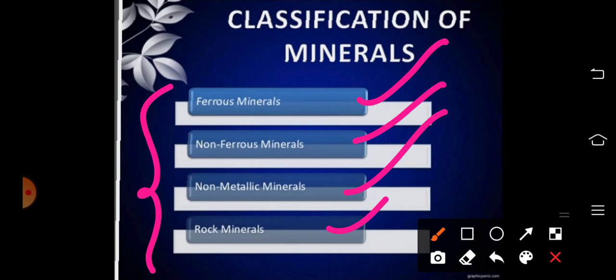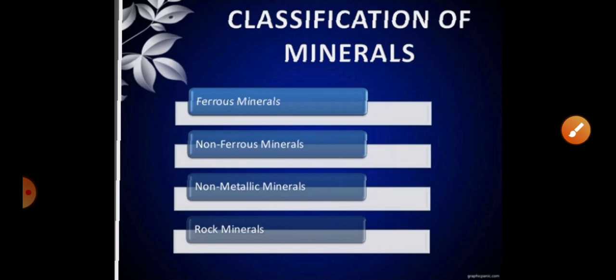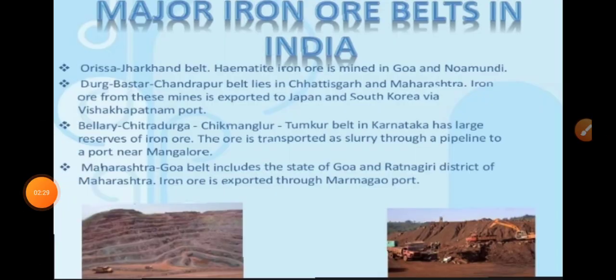So today we will discuss some important map work related to some ferrous and non-ferrous minerals, like iron ore, aluminium, copper, then mica, bauxite, limestone, etc. Here, the major iron ore belts in India: mainly the Orissa-Jharkhand belt. Deposits of hematite iron ore are excavated from this particular belt.